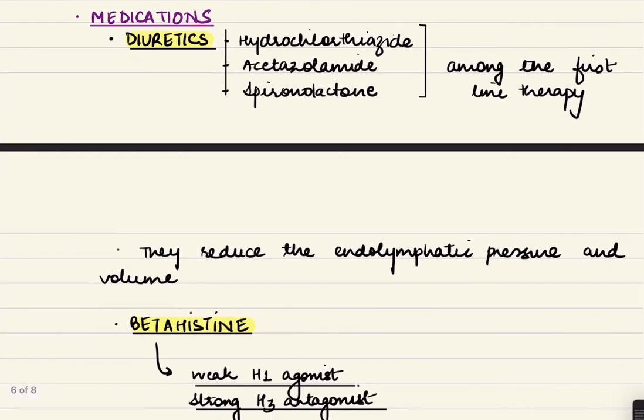Now, the medication part, diuretics, they are considered among the first line therapy. We can give either hydrochlorothiazide, acetazolamide, or spironolactone. They help in reducing the endolymphatic pressure and the volume. Now, clear-cut evidence in support of their use is still lacking. However, generally they are given as first-line therapy.